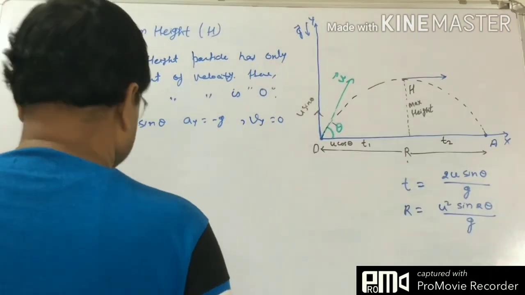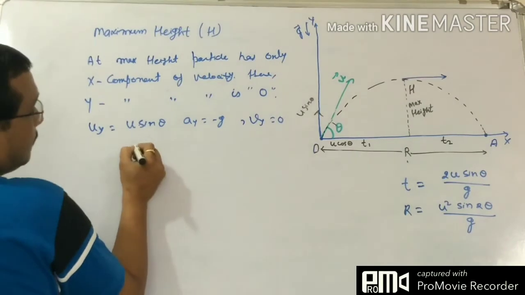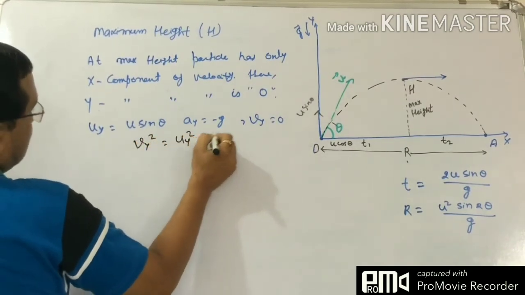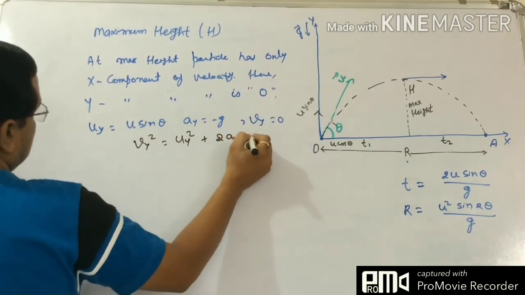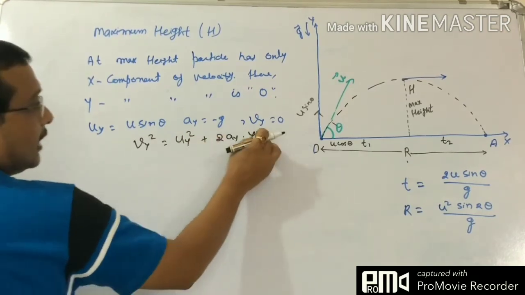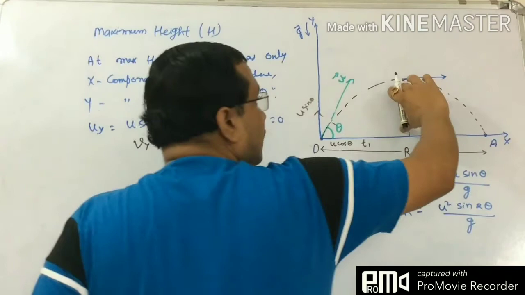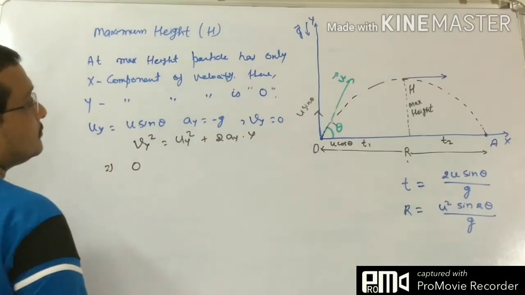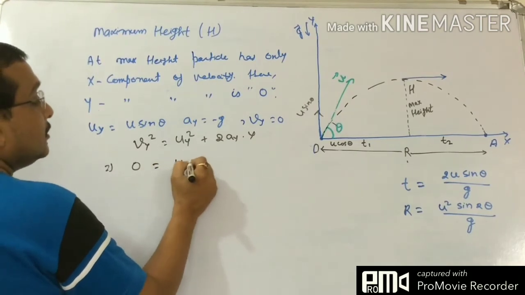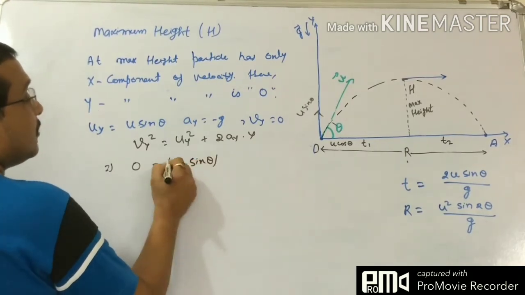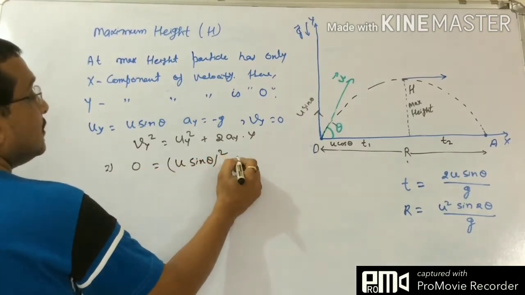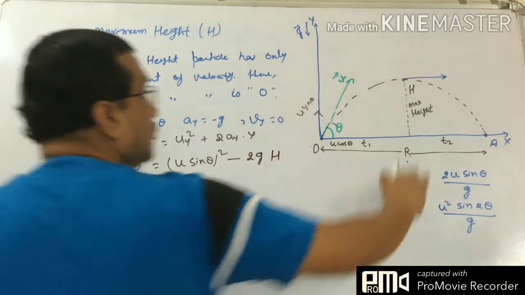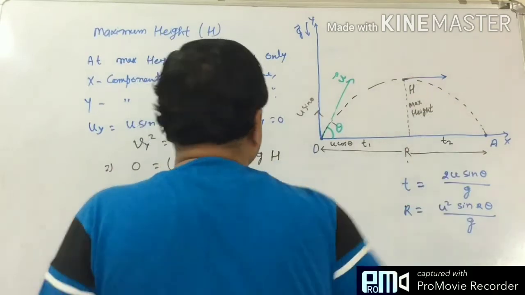Now write the equation: vy square equals uy square plus 2 ay into y. Here we have to find y, and the value of y is h. Putting in the values: 0 equals (u sin theta) square minus 2 into g into h, where h is what we have considered as the maximum height.